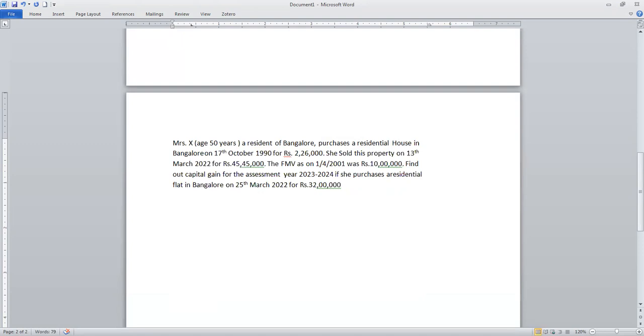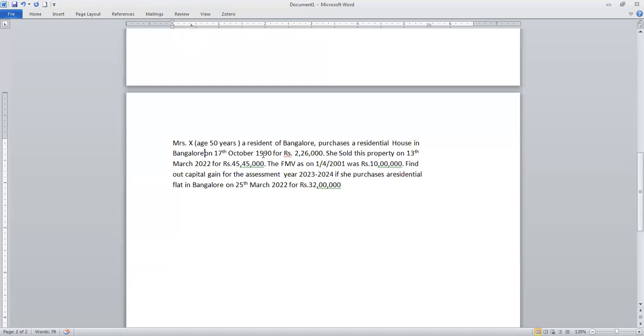Whenever the purchase happened before 2001, you should remember that you have the option of FMV, that is fair market value or actual, whichever is higher, you can consider as cost of purchase. Then she sold this property on 13th March 2022 for rupees 45 lakhs 45,000.